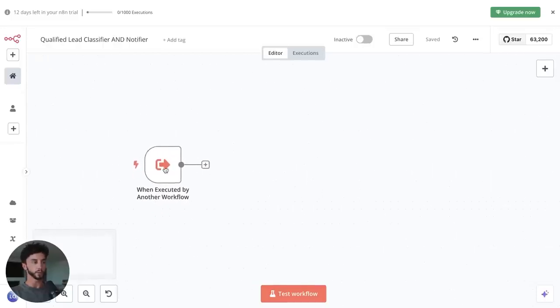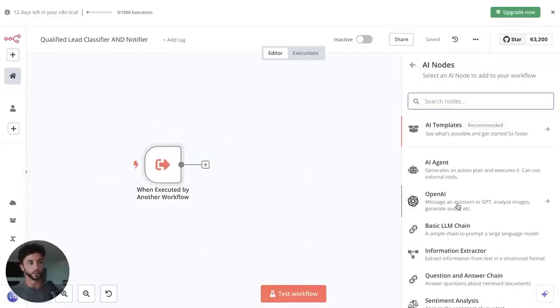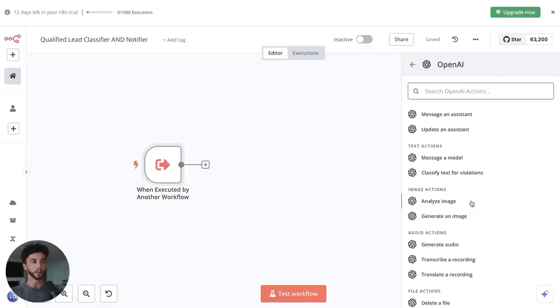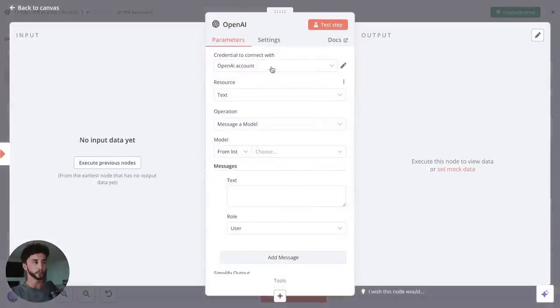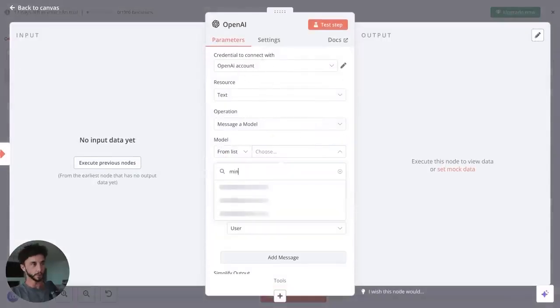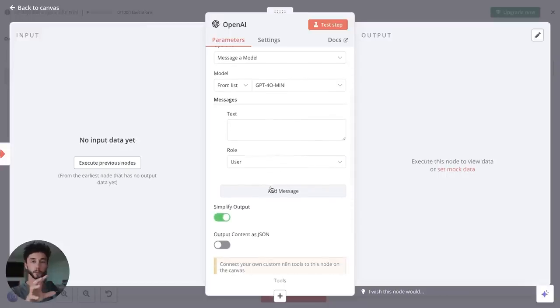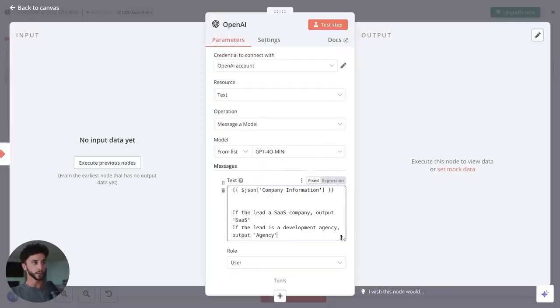Now we can add on a quick few steps here. I'm just sort of going to rip through this. It's not super important, but it just shows you a little bit more functionality of what you can build in on N8N. So we're going to add in a message model step here, and we're going to choose 4.0 mini. And what I want this to do is to take in that information that we sent to the workflow about the company research, etc. So that we know this is a qualified lead now, but we just want to split it between either our SaaS team or our development agency sales team. So they're specialized in dealing with different cases. So I'm going to cheat and just throw in a prompt here, which you guys will be able to get access to,